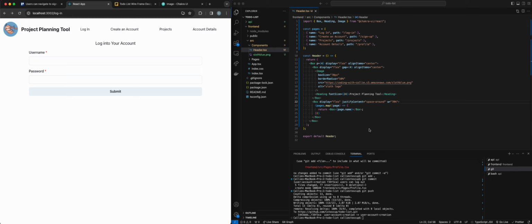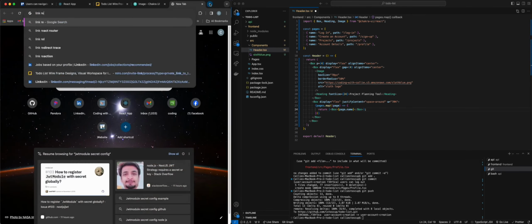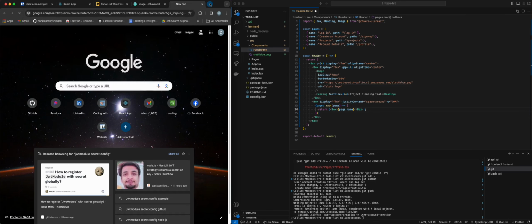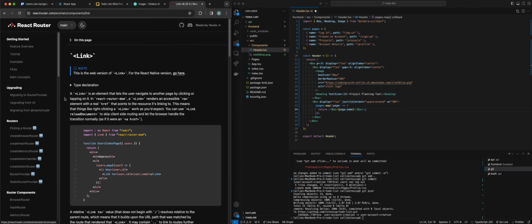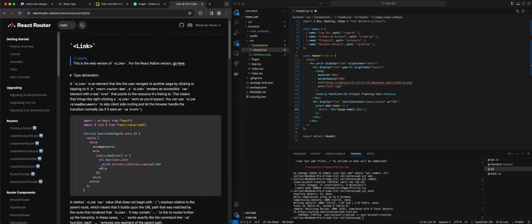Okay, so now you can see though that I don't have the ability to click on these yet. So I'm going to need to make that, okay? So I need to go ahead and add a link, which is part of React Router. So let's go ahead and do link React Router. And this is how you use the link. You use link and then it has a prop for to and it shows you where it goes to.